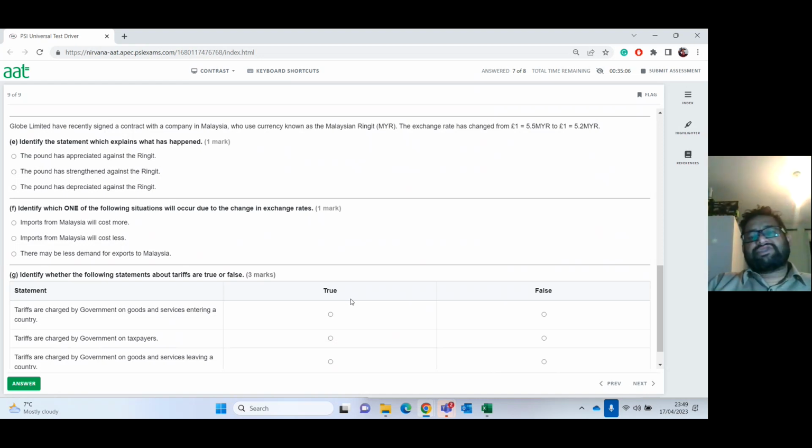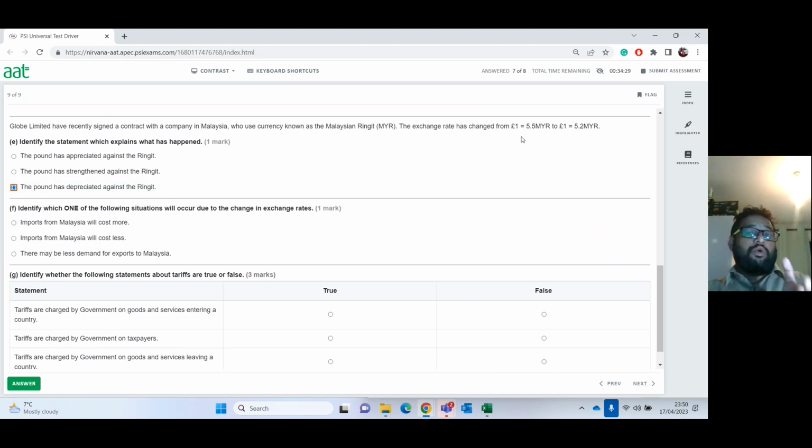So they're saying here the exchange rate has changed from £1 to 5.5 MYR to £1 to 5.2 MYR. They're asking you to identify the statement which explains what has happened. Has the pound appreciated or strengthened against the ringgit, or has it depreciated? Because for £1, I used to get 5.5. Now I only get 5.2. So the pound has not increased or strengthened or appreciated. It has depreciated because we lost value.